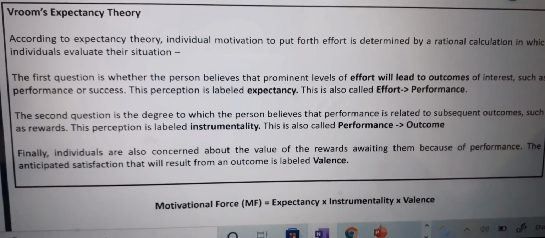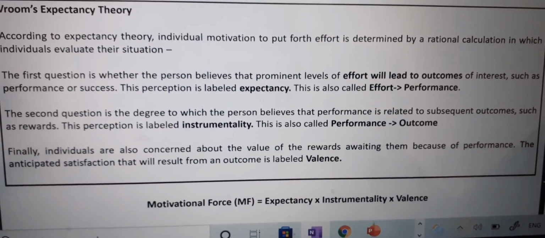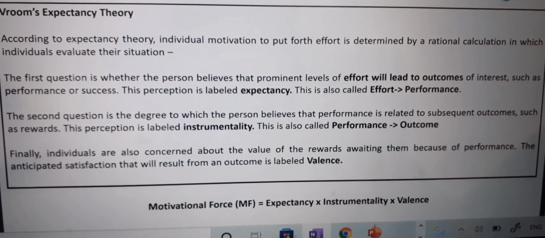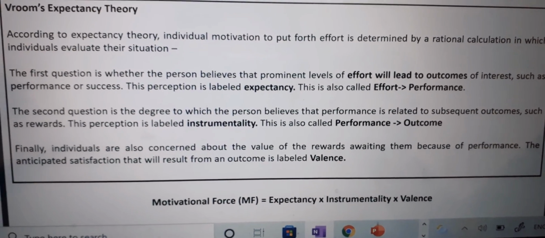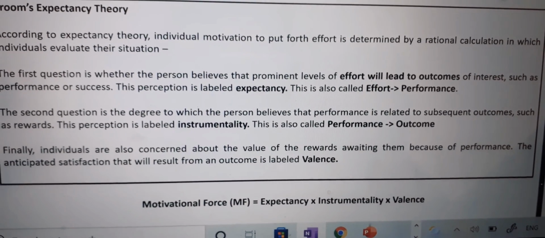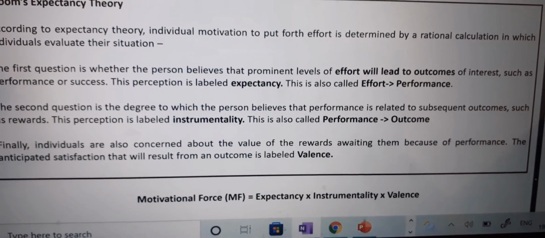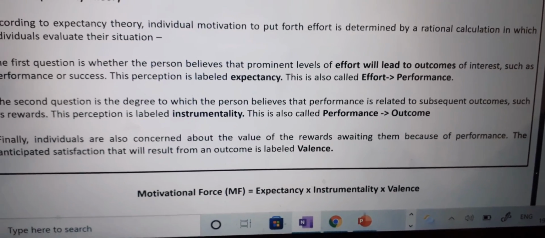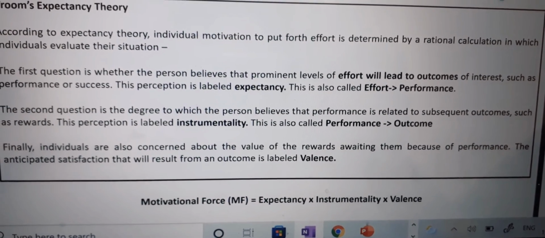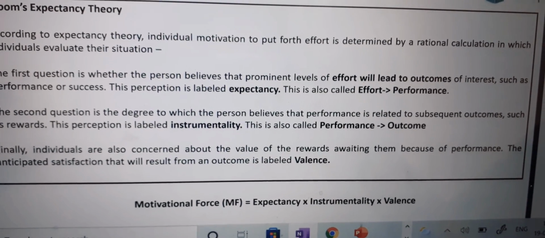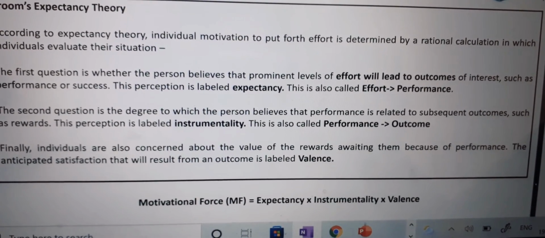So once more, Vroom's expectancy theory. Expectancy is effort is greater than performance, instrumentality is performance is greater than outcome, and valence is the anticipated satisfaction that will result from an outcome.